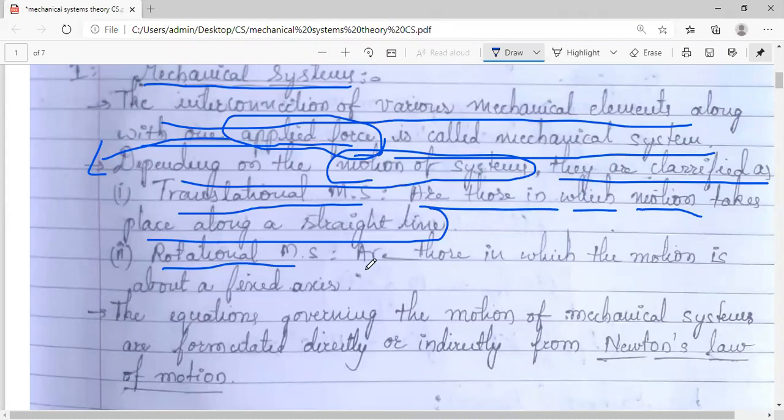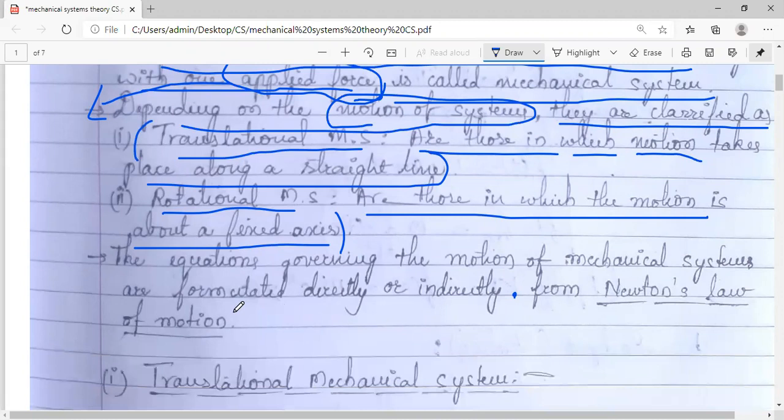Rotational systems are those in which the motion is about a fixed axis, that is around, circular in nature, and the center axis is fixed. Probably a turbine, you can take as the example. Rotational. For translational, you yourself give me one example. Let's see. Motion will be along a straight line, moving of some shaft or something like that. Okay, that is translational. So these two systems we will study.